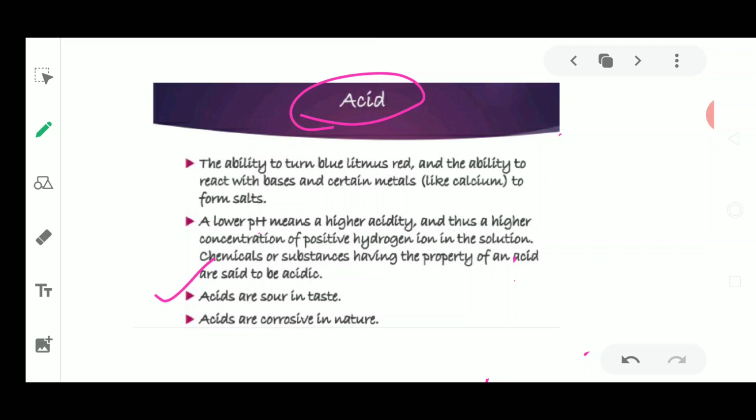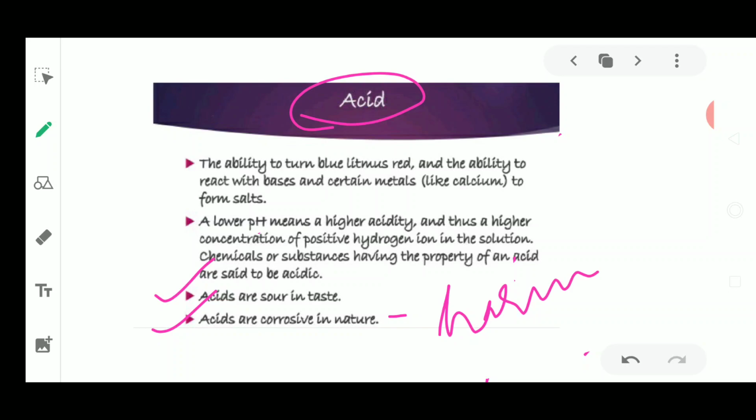Next, acids are very corrosive in nature. Corrosive here means that they are going to harm your skin, they are harmful for your body. Now how are these acids harmful for our body? Acids are of two types, strong acids and weak acids. Whatever names I have taken just now, present in lemon and oranges, if they are harmful, then why are we taking them in? Because these acids occur naturally, they are natural acids and are known as organic acids.